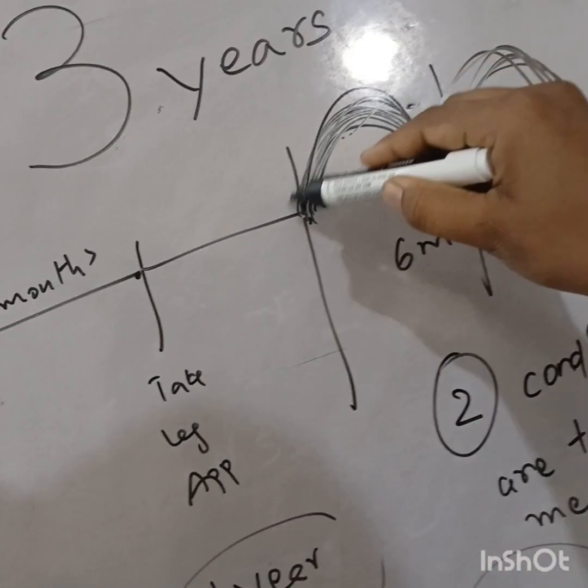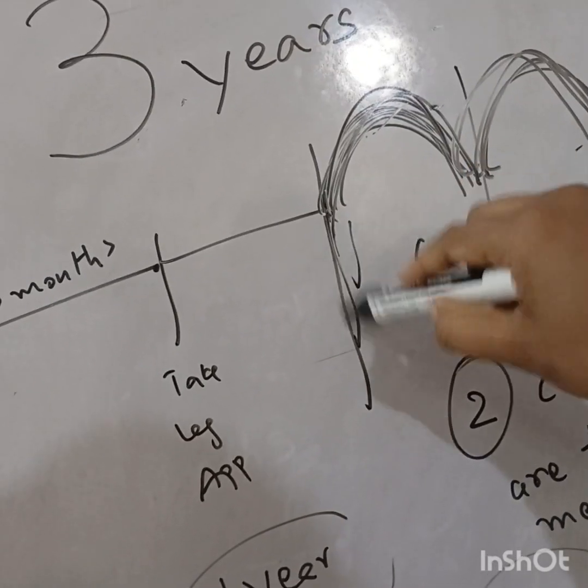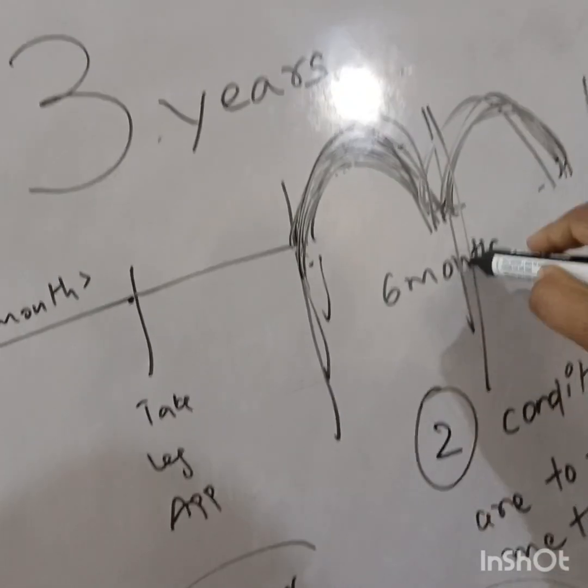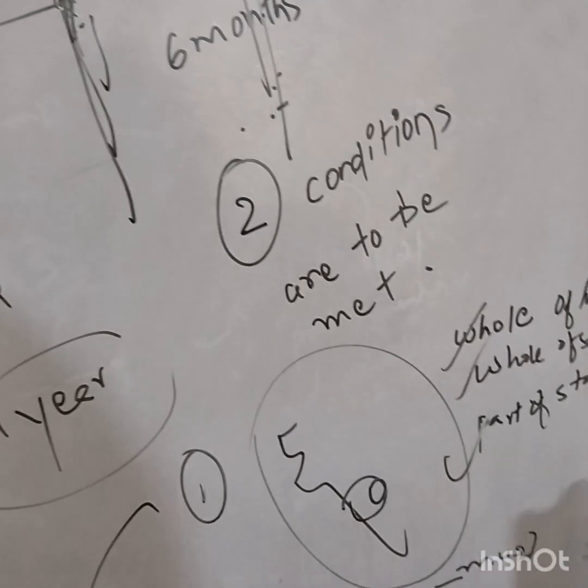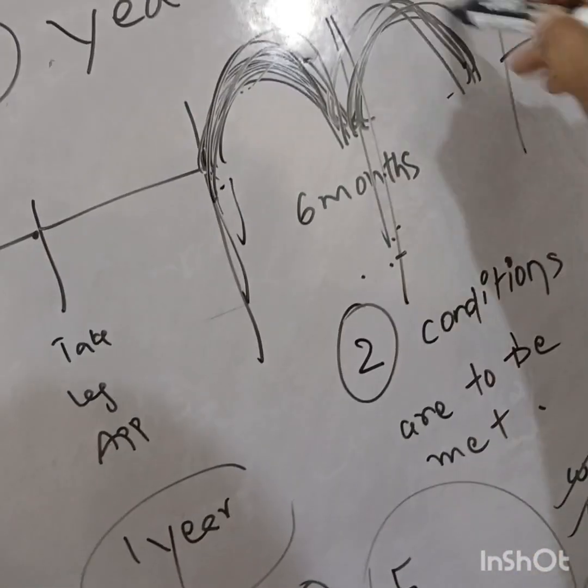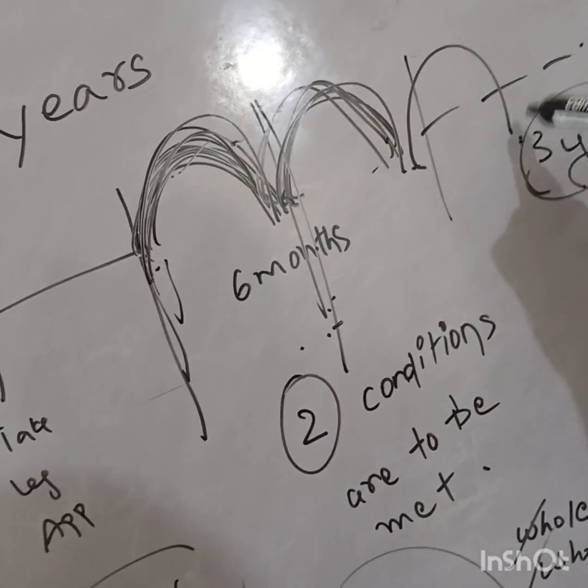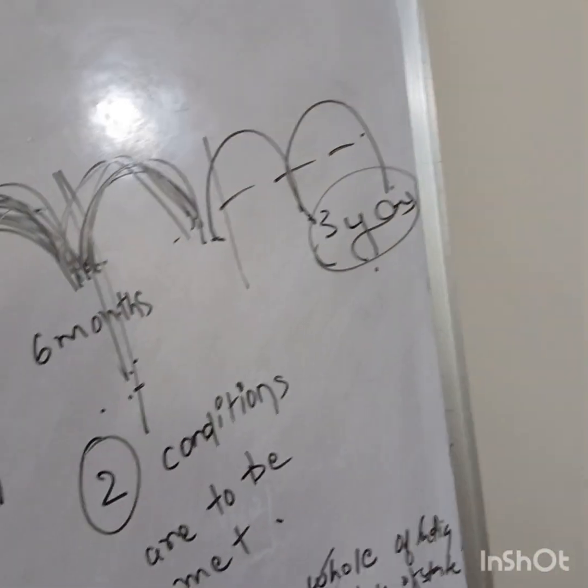Like here, it has to meet the conditions, only then it can jump. And again, before the expiry of 6 months, these conditions must be there, only then it can jump, and from here only then it can jump. So such way till 3 years.